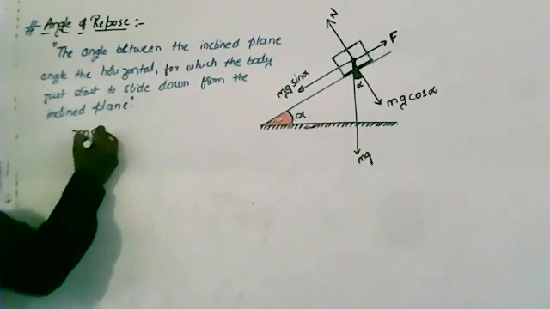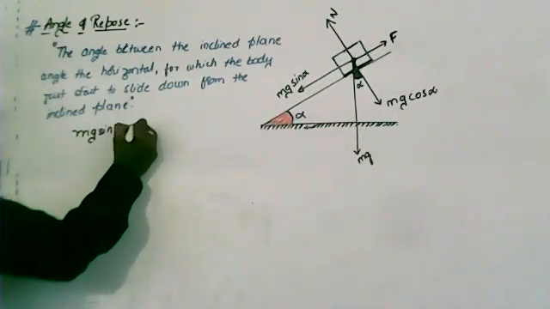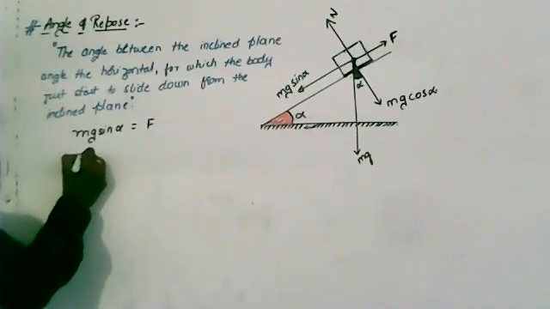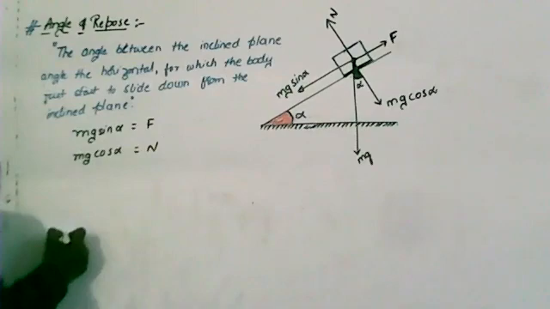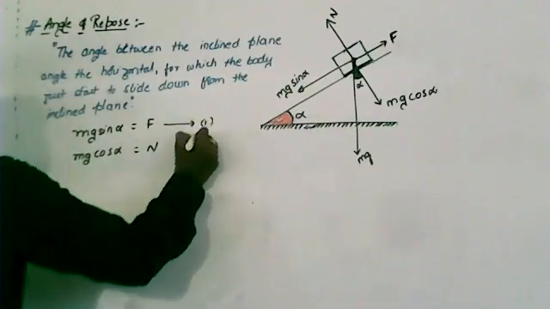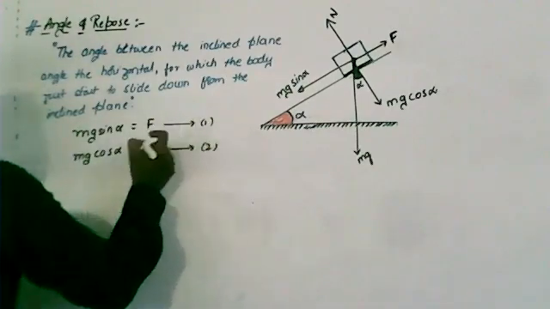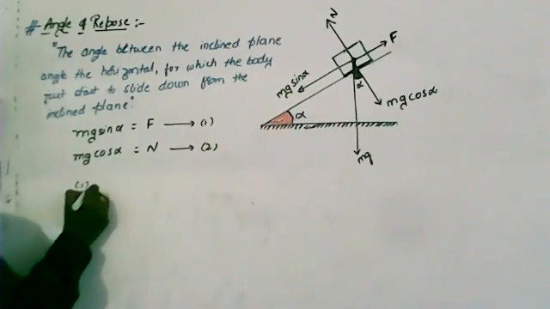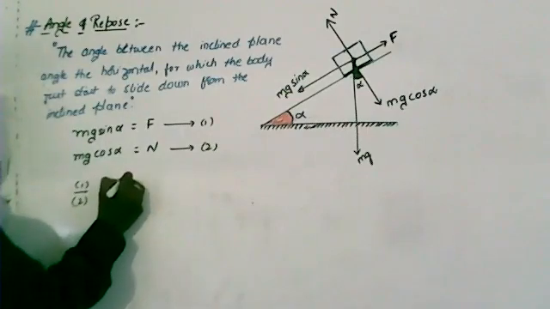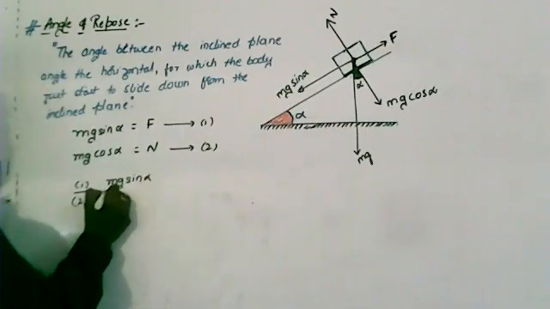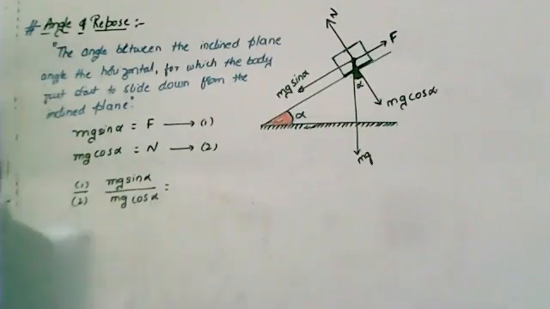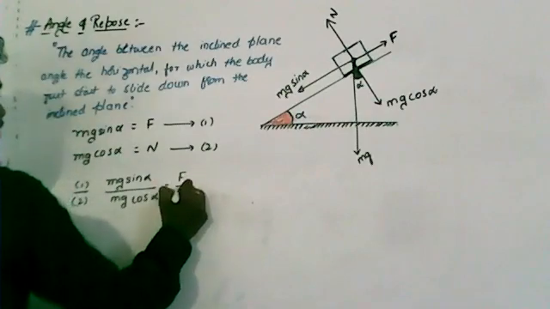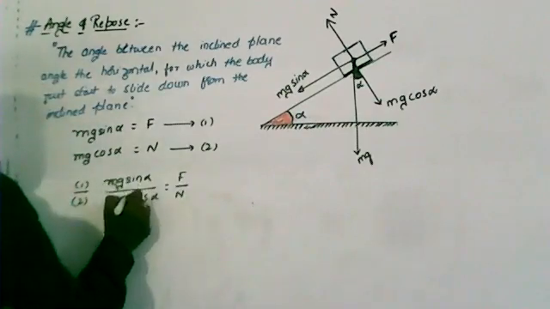Then I can write mg sin alpha is equal to F. Now I'll write mg cos alpha is equal to N. I will take these as equation number 1 and equation number 2. Now divide equation 1 by equation 2. Then mg sin alpha by mg cos alpha is equal to F by N. Now cancel mg and mg.